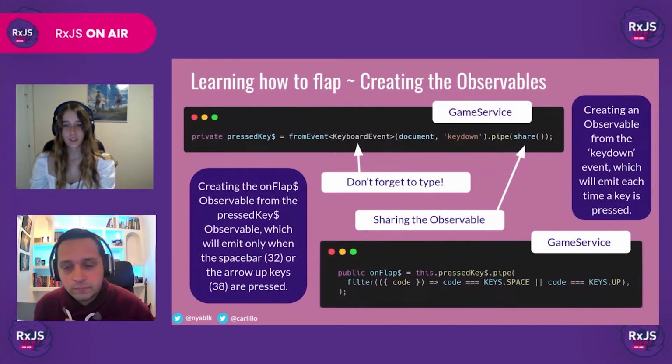Since we're only interested when certain keys are pressed, the spacebar and the arrow up keys, we're going to filter out the rest of the keys because they're completely irrelevant to our game, and we're going to use the filter operator to do so.